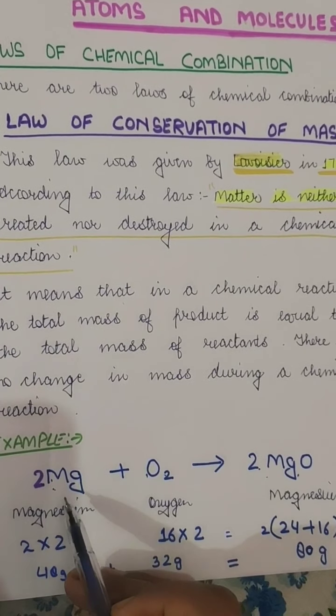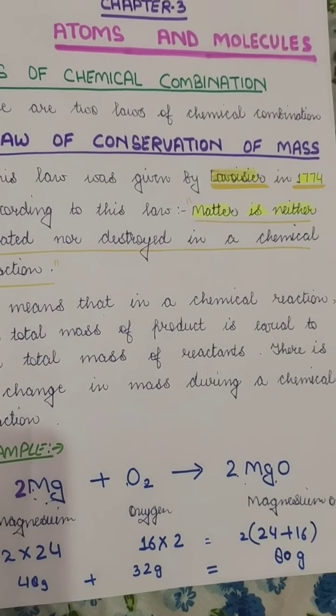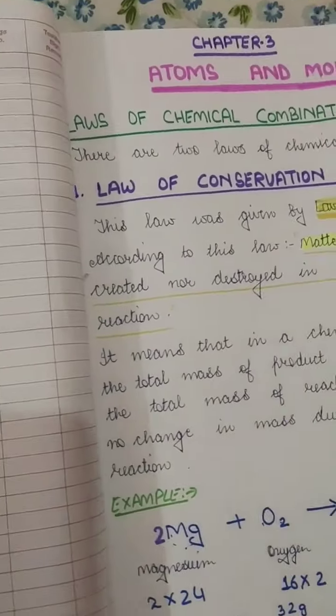So here magnesium, so we take the atomic number. Now you will be thinking, what is this atomic number? So I will explain a little bit about atomic number. Take any element, for example, the structure of an atom.